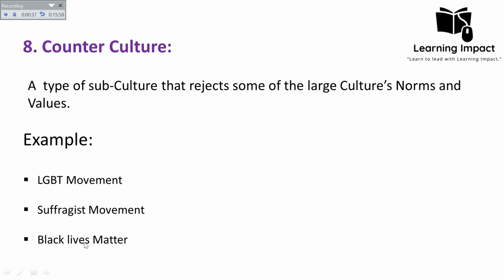It resurfaced on different occasions, and we have witnessed it. So it is a counterculture because it is challenging the mainstream culture, its norms, its rules, its conduct of society. That's why it is called a counterculture.